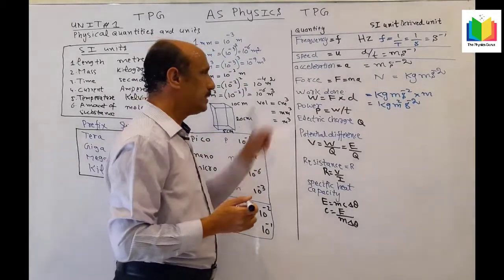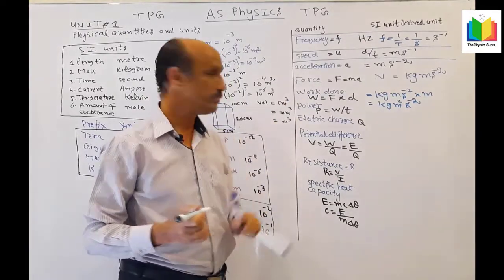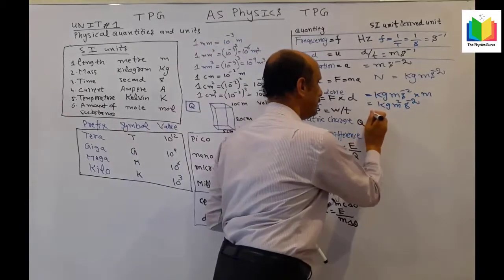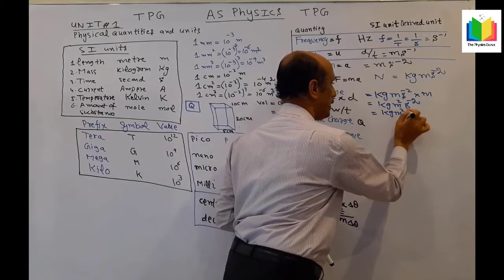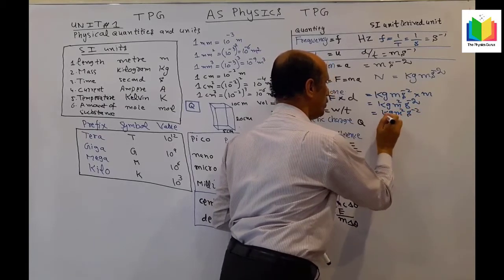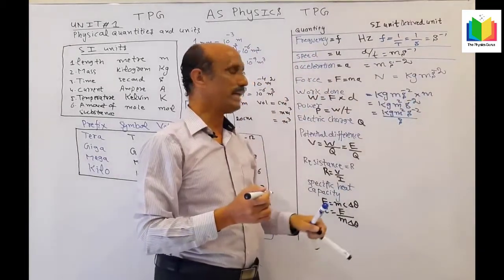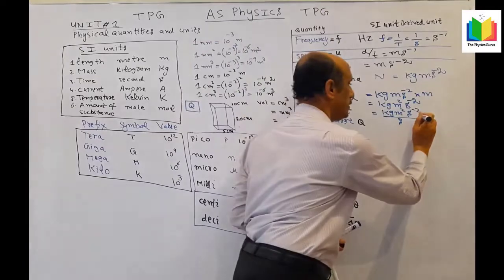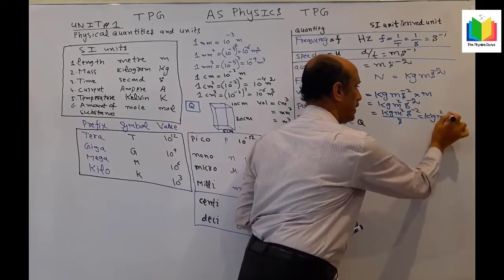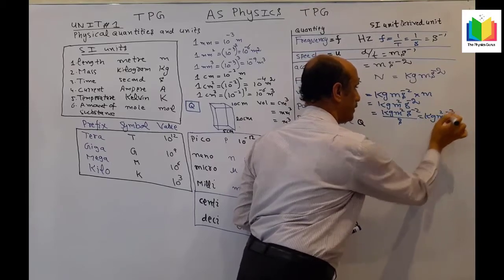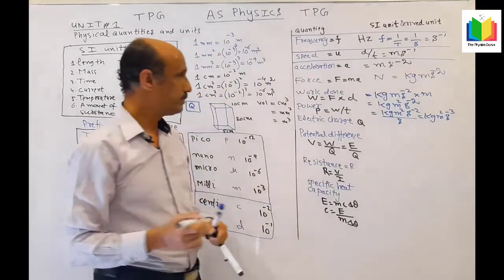Now the power. Power is work done over time, or power is energy over time. So we will use the work done, kg m square s minus 2 over s. Now when this s moves in the upward direction, what will be the final unit? kg m square s minus 3. So rearrange them so it will be easy for you.